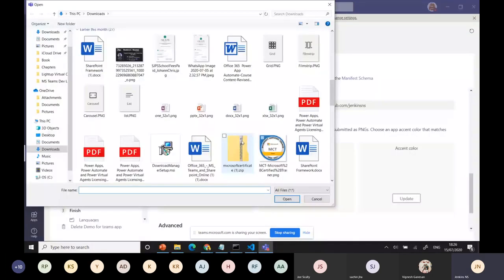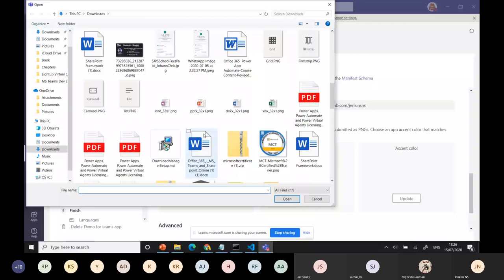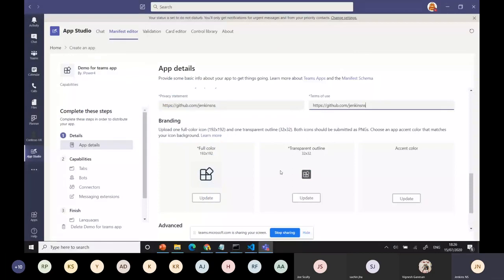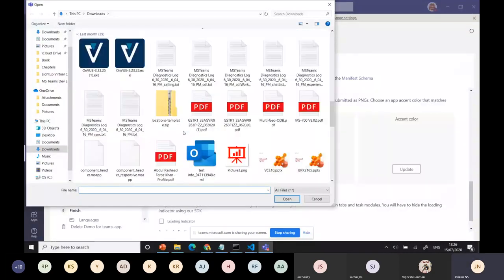I can use it here. This is also asking for the big one. This I have, that 32, right? It's loading. In the meantime, I can use this one also with the other image. I hope it is set.